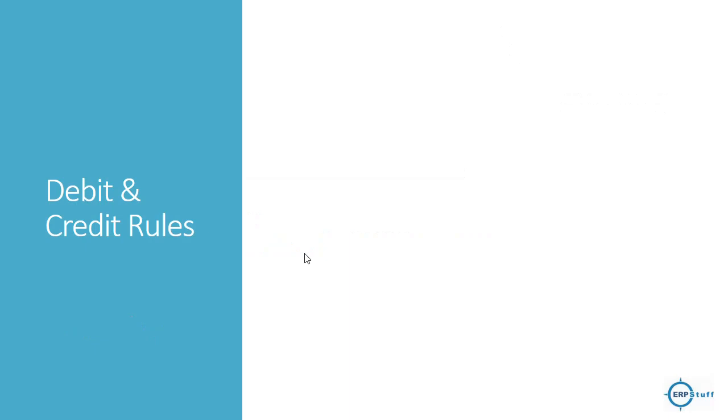Debit and credit rules. Now, these are important rules you have to keep in mind. Let us first discuss the assets. If assets are increasing, then it will be debit. If assets are decreasing, you have to book them as a credit.